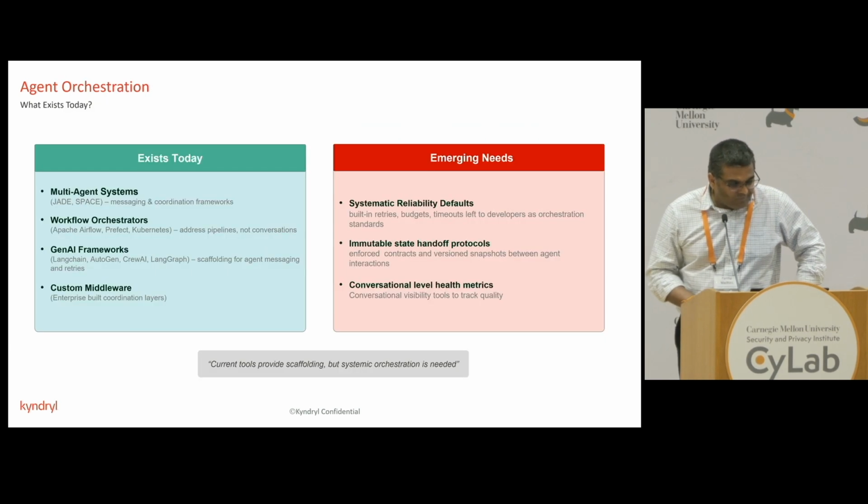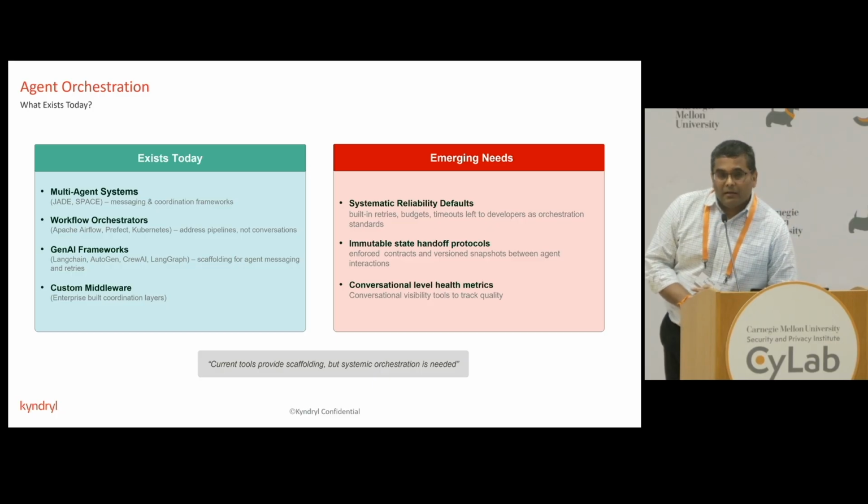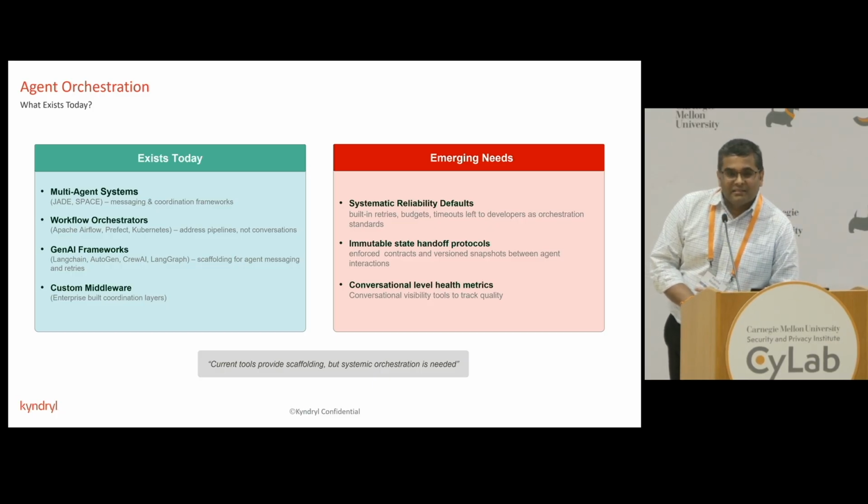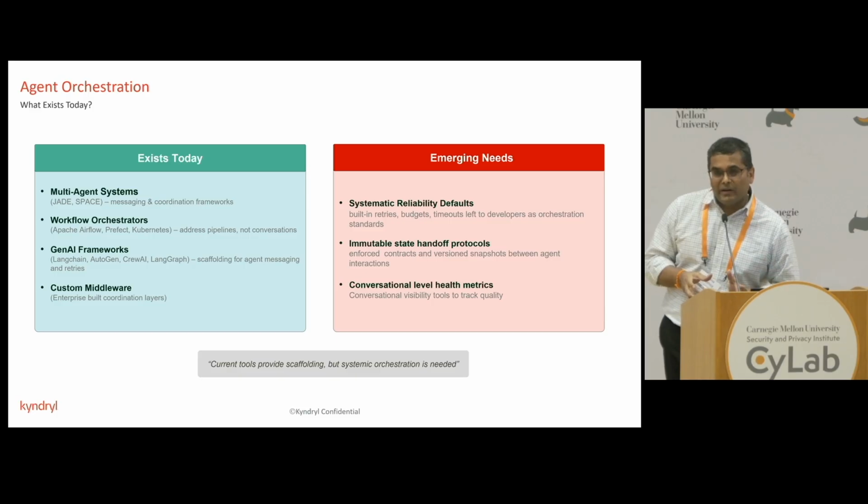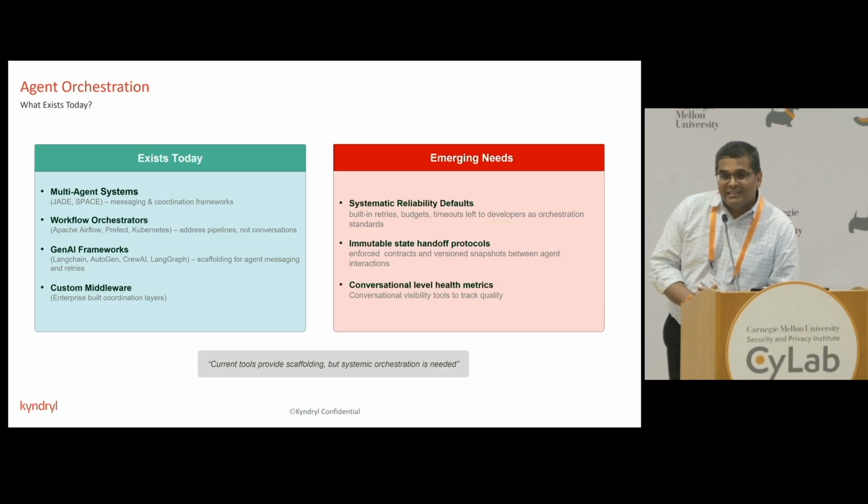To solve that orchestration problem, we evaluated the existing tooling. As you can see on the left side, there are multi-agent systems, the Kubernetes of the world, and the Gen AI frameworks, which is AutoGen, and several other frameworks like LangGraph and whatnot. Some of these tools provide pipelines to ingest the data.